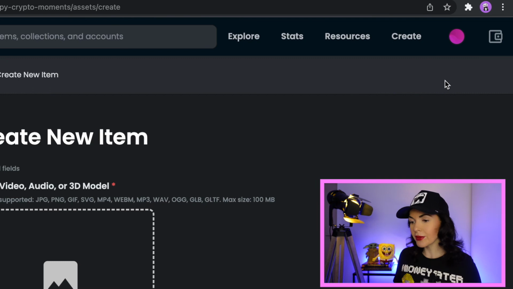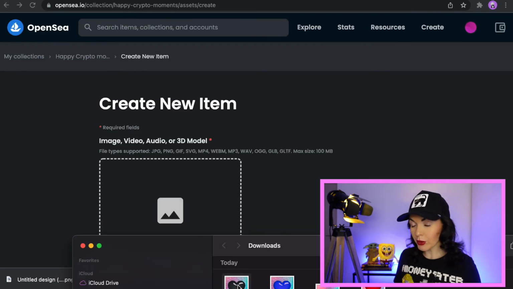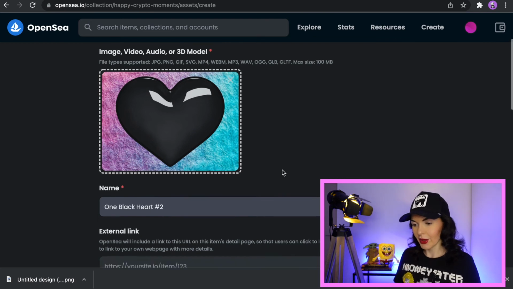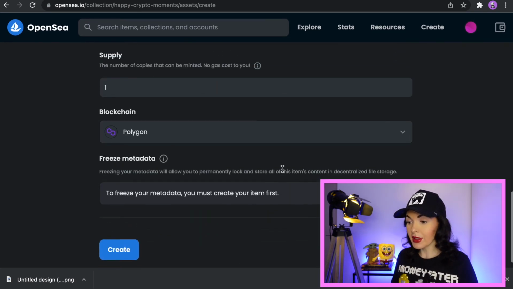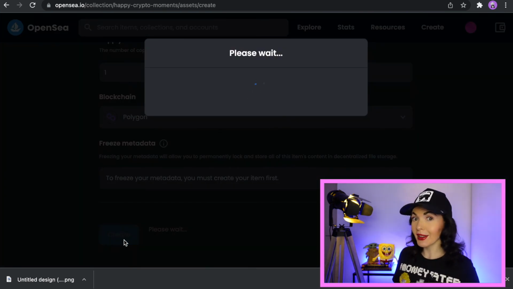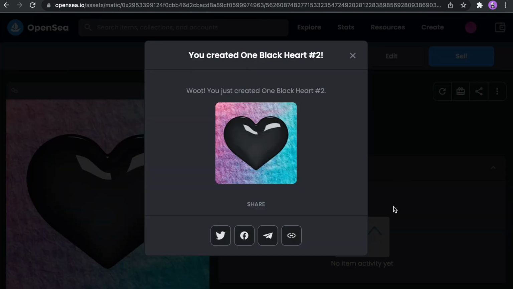Let's add one more. And I already made one more, so let's just bring it here. Number 2. Okay. Everything is the same here and just click create. Also, you have to wait a little, don't worry, just wait. Okay guys, now you can see our black card number 2 is ready. So we already have 2 NFTs in our collection, great.